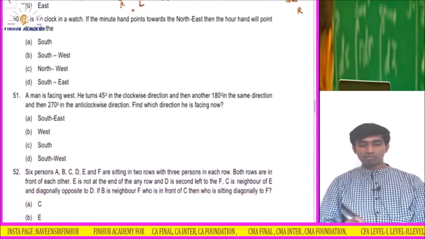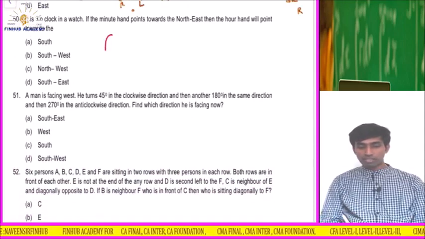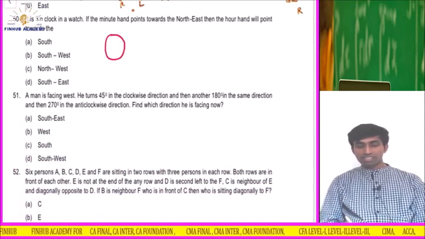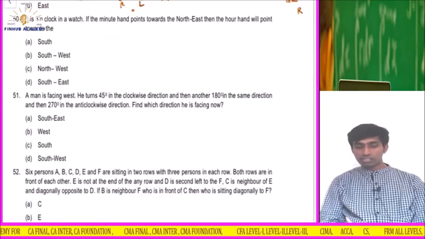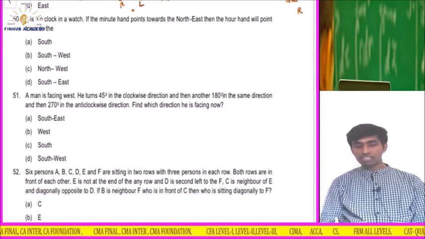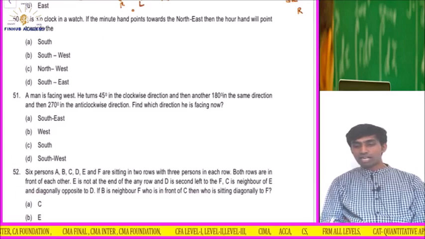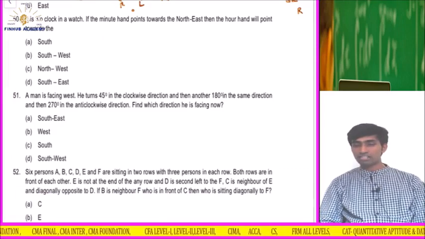It is 3 o'clock in watch. Okay, 3 o'clock in watch. Let me make a watch. This is my watch. So understand, let me make it clearly. Let us make it in notes. If the minute hand points towards northeast, then the hour hand will point towards the dash. Very simple question.